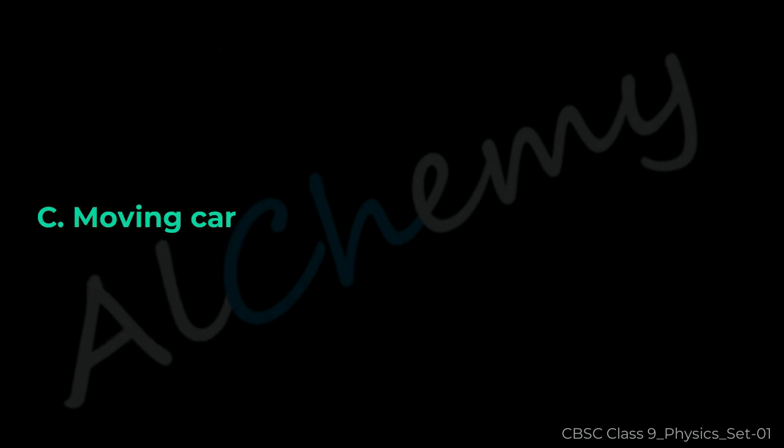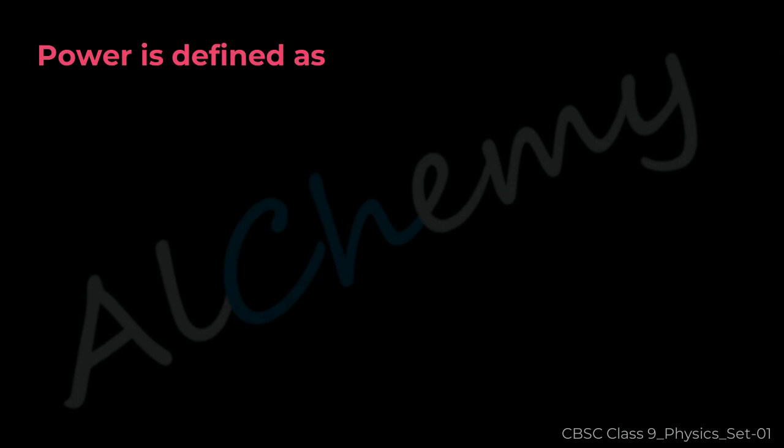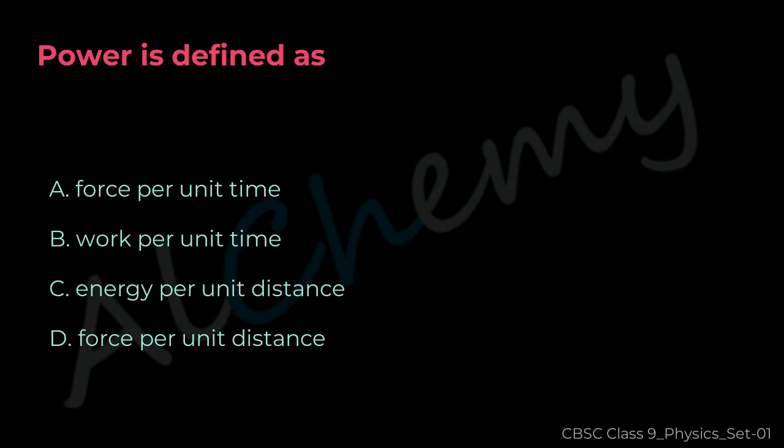The correct answer is C. Moving car. Question 26. Power is defined as A. Force per unit time. B. Work per unit time. C. Energy per unit distance. D. Force per unit distance.